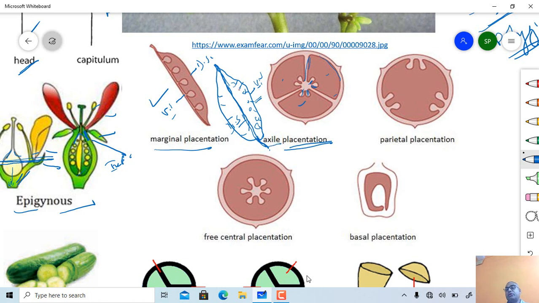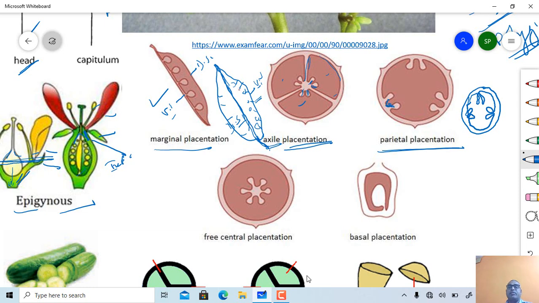Parietal type of placentation, you will observe in family Capparidaceae. Actually, in parietal placentation, the ovules arise from the peripheral part of the united carpels. Okay, so this is a parietal type of placentation.